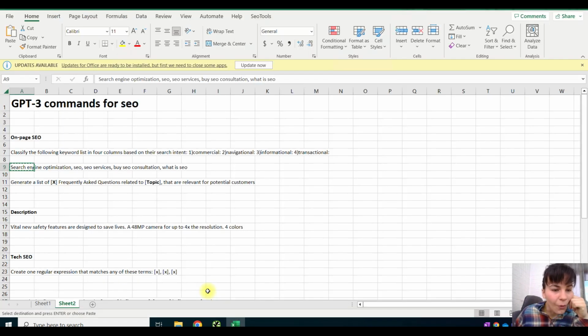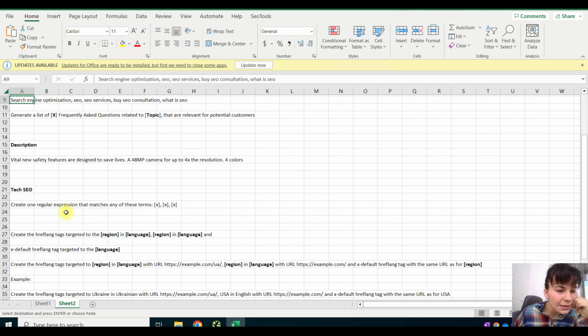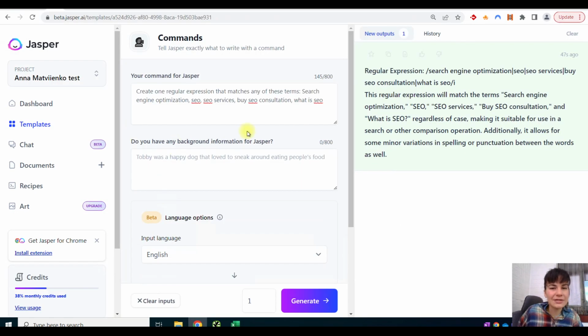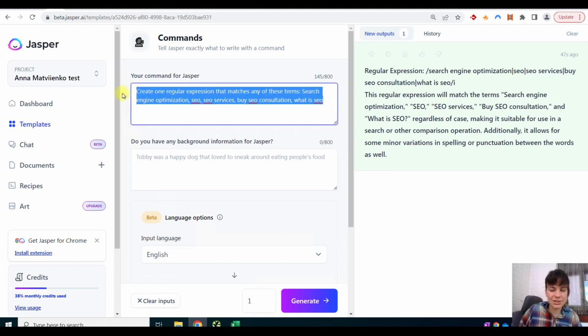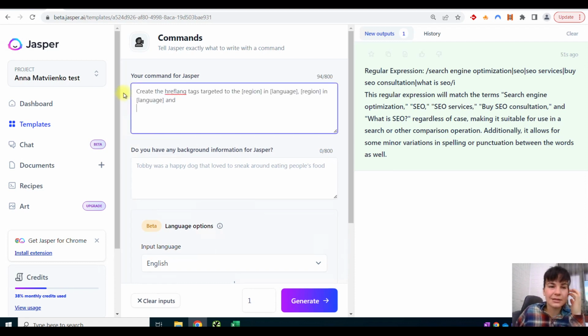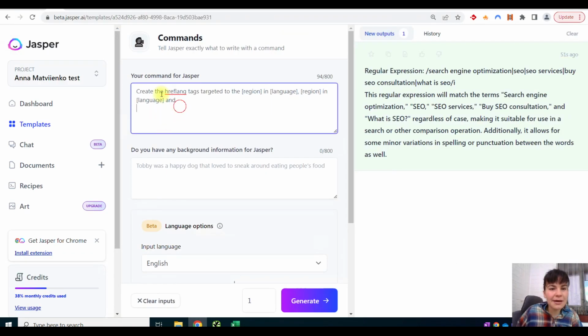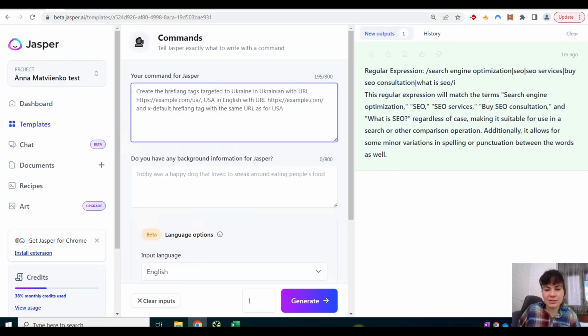And we move on. Another example is hreflangs. A lot of confusion also comes when we try to do it manually, because some codes of language and regions don't work well. So let me show you the example, and you can just grab it and use it.